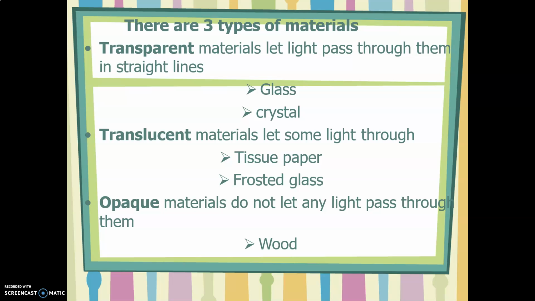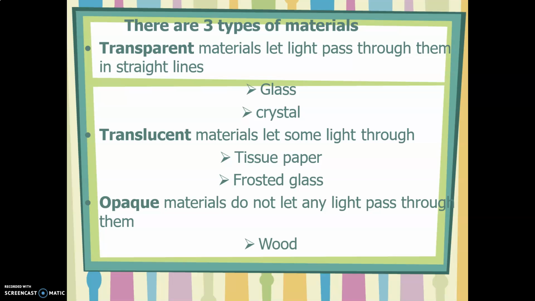Translucent materials are objects that can only pass some of the light. So we can see figures behind these objects, but we cannot determine what exactly is behind them, like tissue paper or frosted glass. Through the frosted glass, if there is someone or something, you can see just a figure of that, but you cannot see clearly exactly what it is.